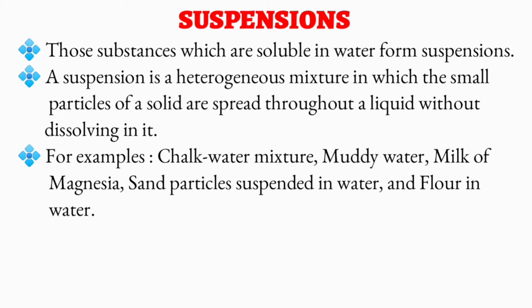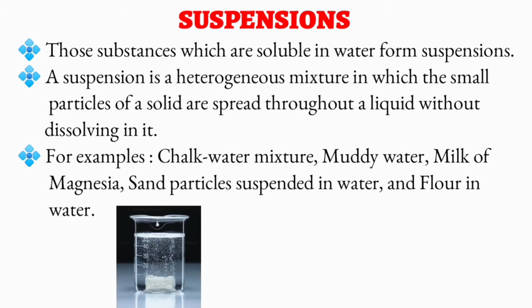So let's understand it. A suspension is a heterogeneous mixture in which the small particles of a substance are spread throughout a liquid without dissolving in it. Some common examples of suspension are chalk water mixture, muddy water, milk of magnesia, sand particles suspended in water, etc.